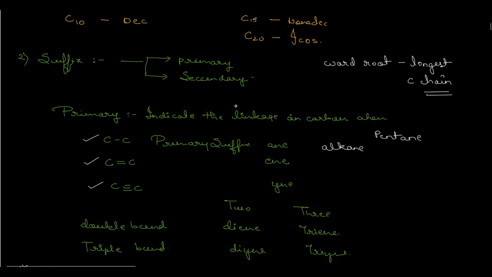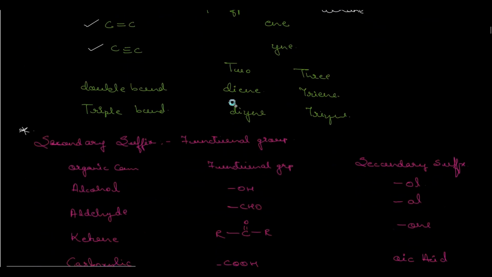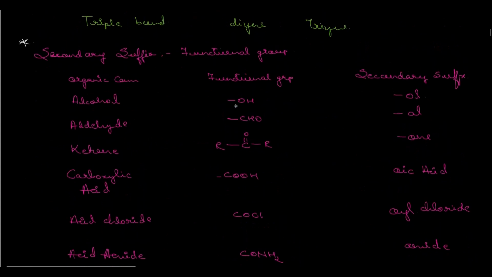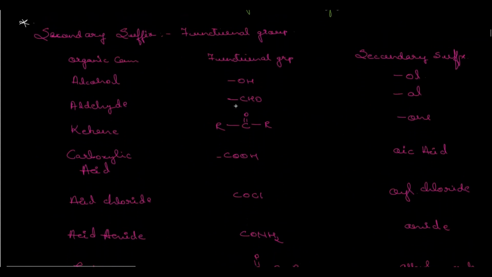So the word root is again counting the longest carbon chain. Then second priority would go to whether the carbon-carbon linkage is of single bond, double bond or triple bond. In that order you have to assign. That would come into the category of primary suffix. Now talking about the secondary suffix. Secondary suffix, there comes a list of functional groups.